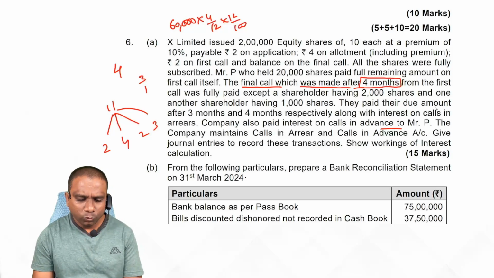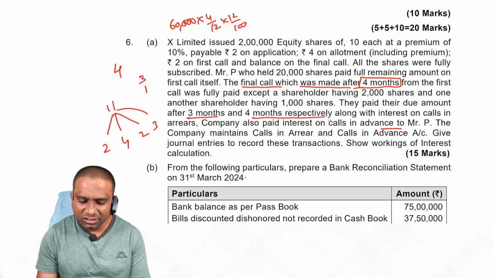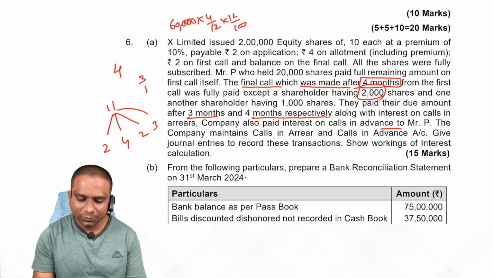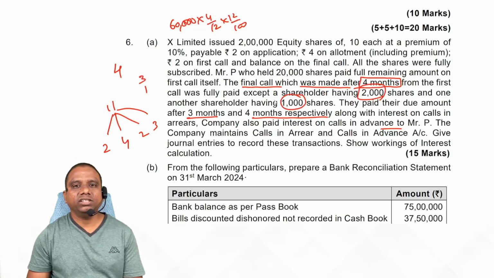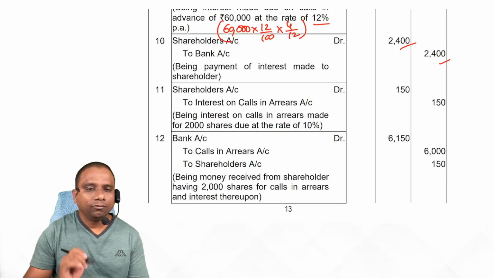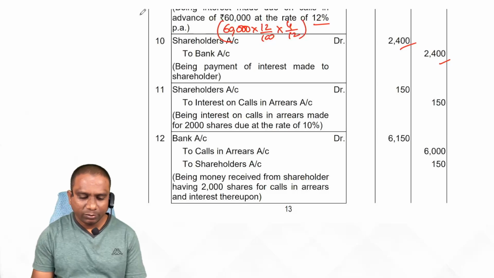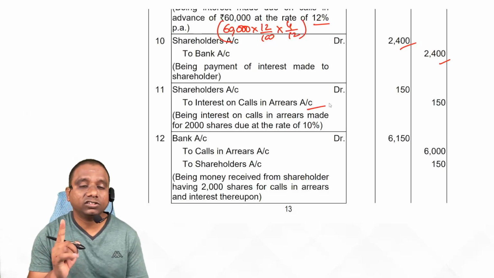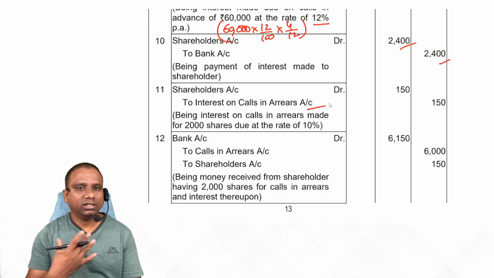They paid their due amount after 3 months and 4 months respectively. So on 2,000 shares we received the amount after 3 months, and on 1,000 shares we received the amount after 4 months. So calculate separately. First one, shareholder account debit to interest on calls in arrears. Interest on calls in arrears is income for us, credit.